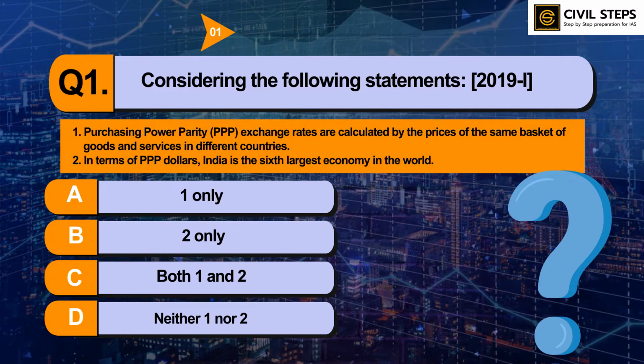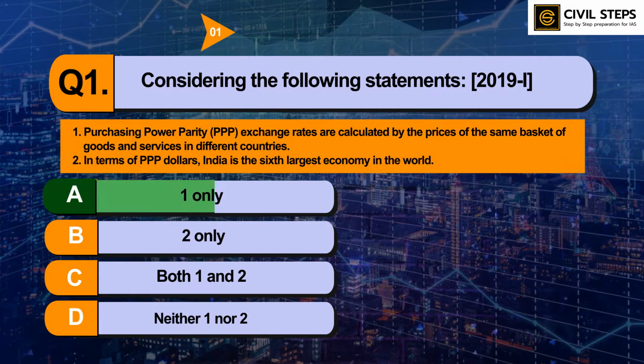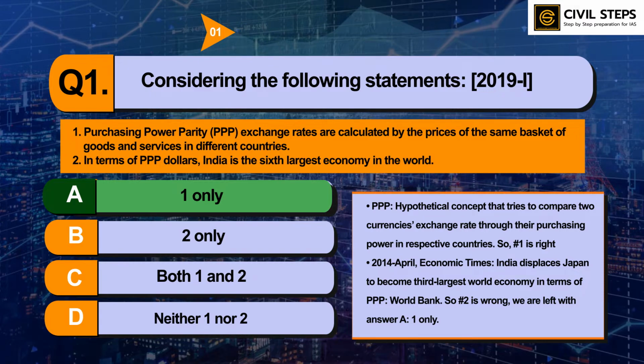I hope you have written the answer. So the answer of this question is option A, one only. Purchasing power parity is a hypothetical concept that tries to compare two currencies' exchange rates through their purchasing power in respective countries. So statement number one is right.